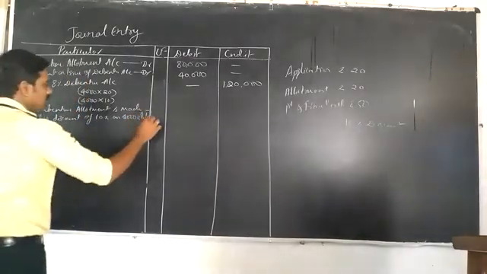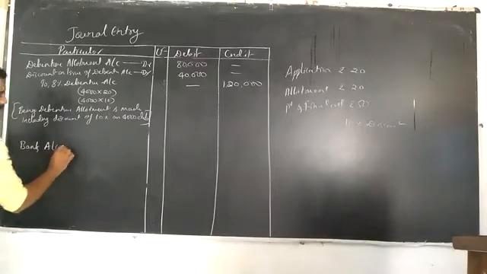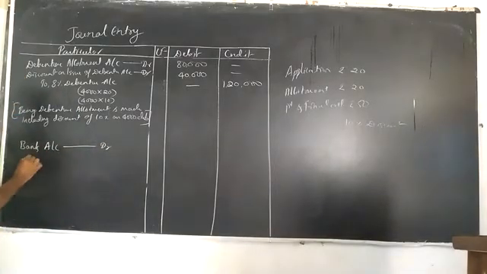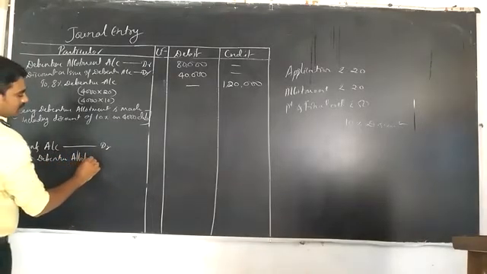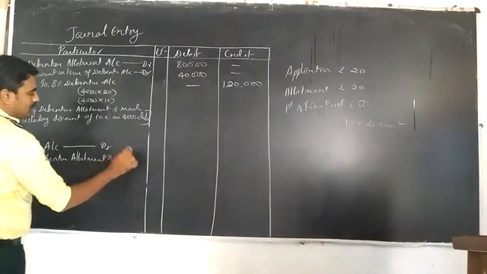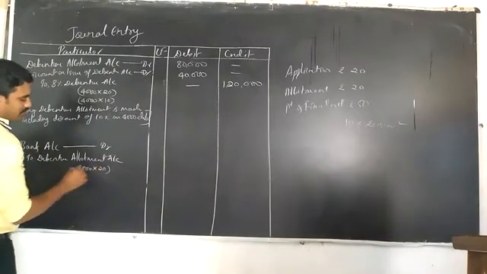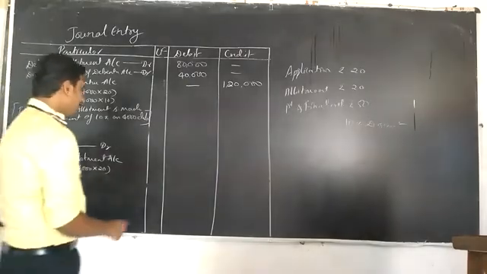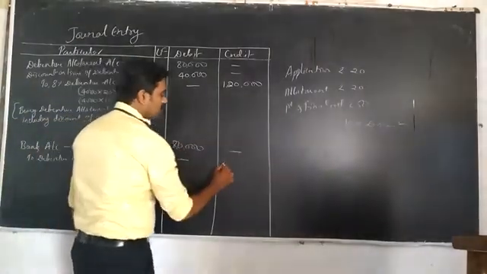Okay, after that they are collecting the amount from the debenture holders. At that time the bank account is debited to debenture allotment account. How much? 4,000 debentures into 20 rupees only. The discount is not taken, only the debenture allotment amount is taken.